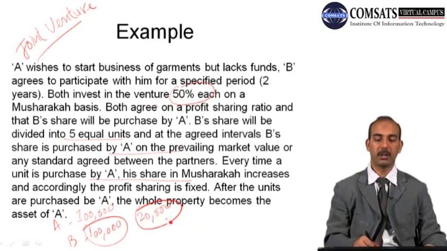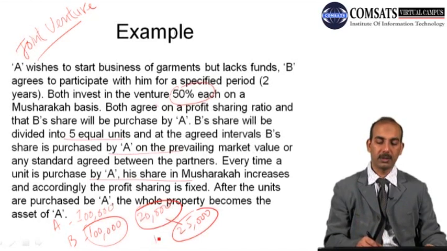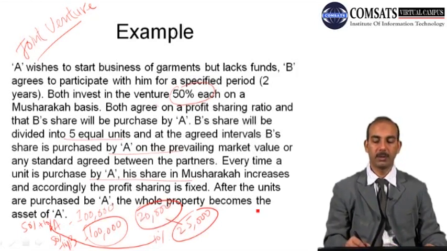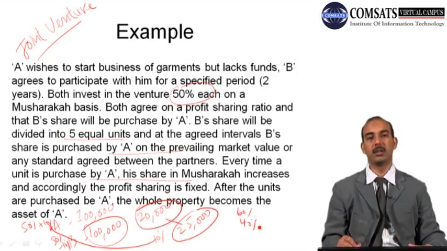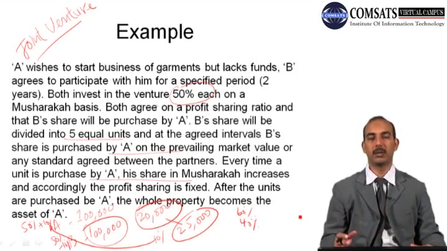So at the time of payment, if the prevailing market rate is 25,000, so in that case, 1 unit has been purchased by the partner A. So this 10% unit now goes to partner A, and its share becomes 50% plus 10%, whereas B's share is reduced by 10%. So the new partnership would become 60% and 40%.